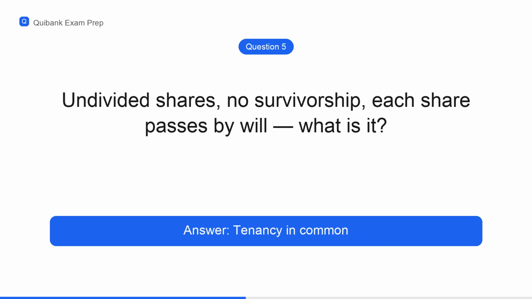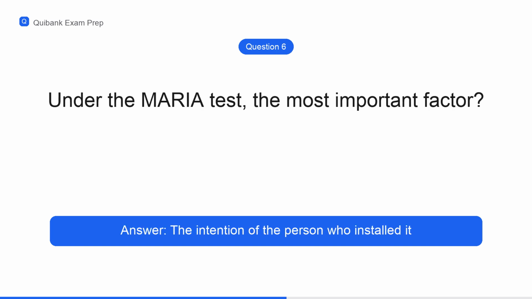Question 5. Co-owners hold undivided shares with no survivorship, and each share passes by will to the owner's heirs. What form of ownership is that? Tenancy in common. Question 6. Under the Maria fixture test, which factor matters most in deciding if something is a fixture? The intention of the person who installed it.